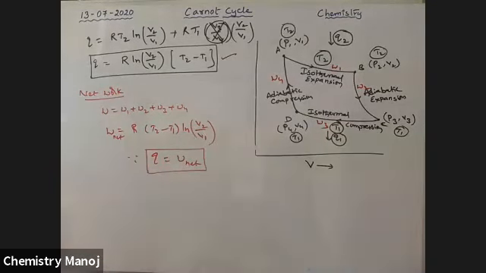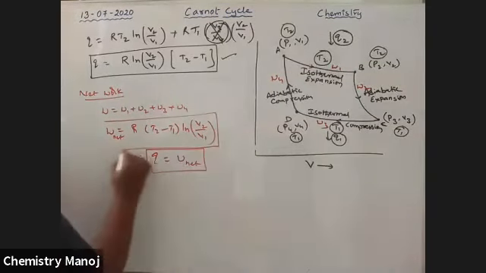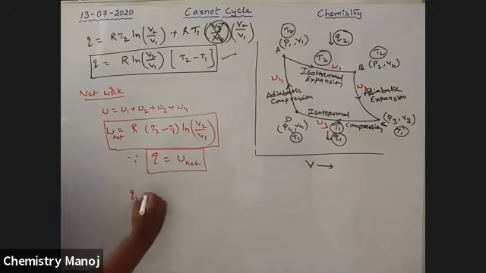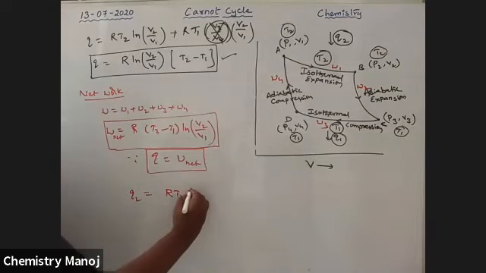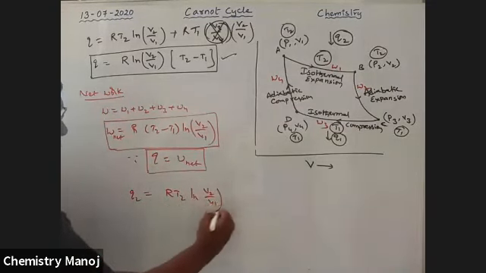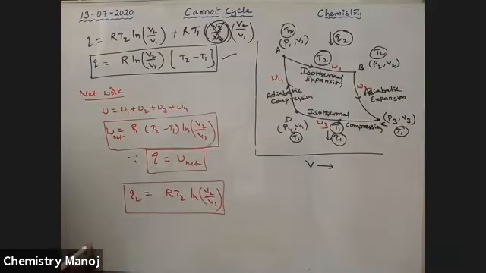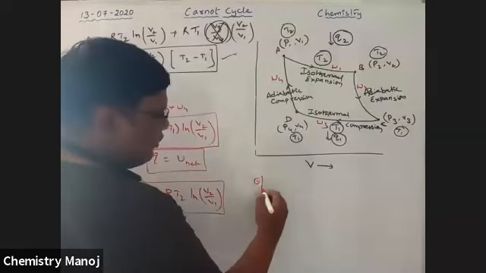Now we are going to calculate how much is the efficiency of the heat engine. Actually, how much heat is supplied? That is Q2, the heat energy supplied. So we know from the relation Q2 is equal to R T2 ln V2 by V1. It is the first relation, my dear boys. It is Q2.